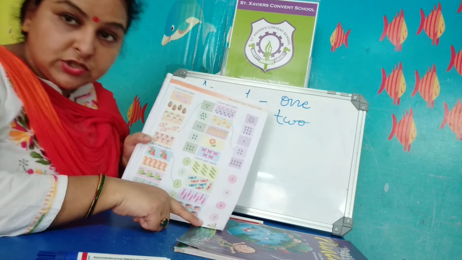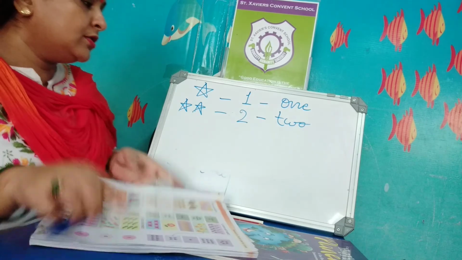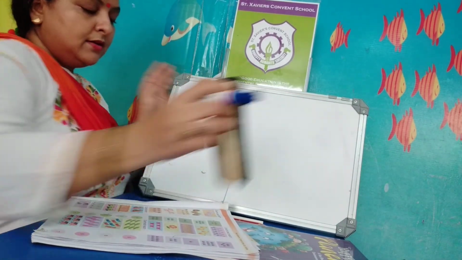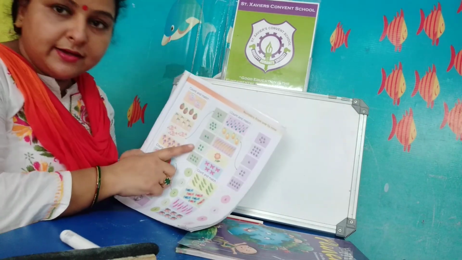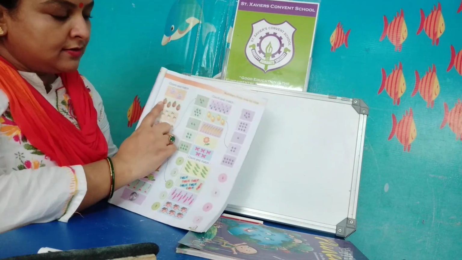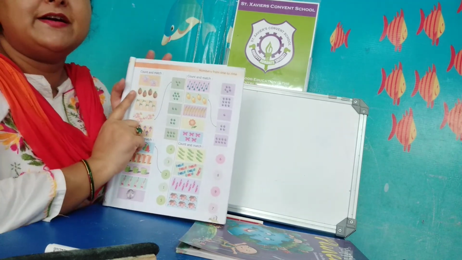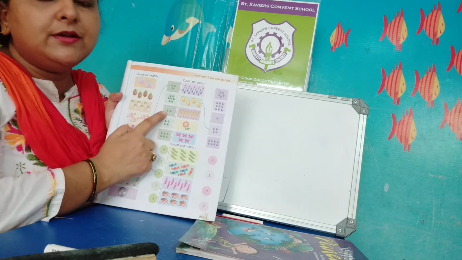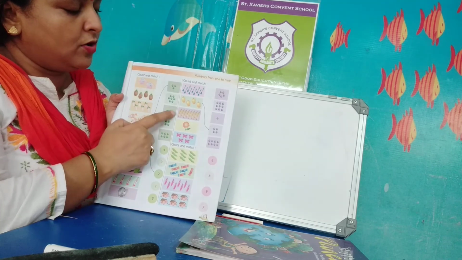On page number 70, what you have to do? You have to match the pictures with their numbers. In the first picture, what is drawn here? There are so many pictures. These are 2 shirts. So you will find the balls which are in number 2. These are 2 balls. Then you will match 2 shirts with 2 balls.